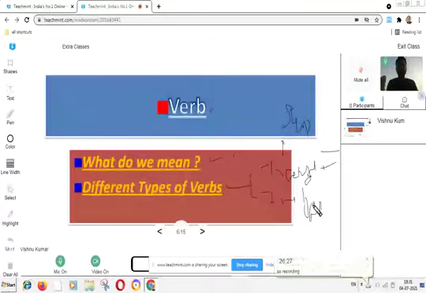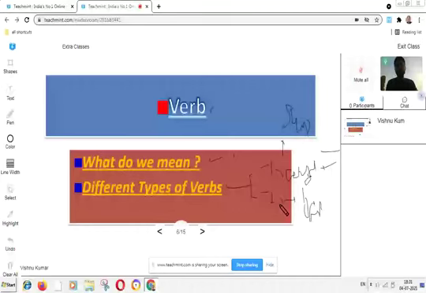All right. And in the next slide and the next example, we can say: you are going to your village. You are going to your village. Means going is impacted on village. Means if we are saying where are you going, you will also say that I am going to my village.